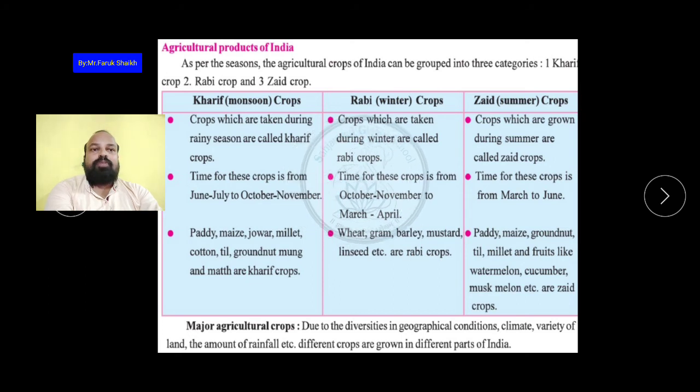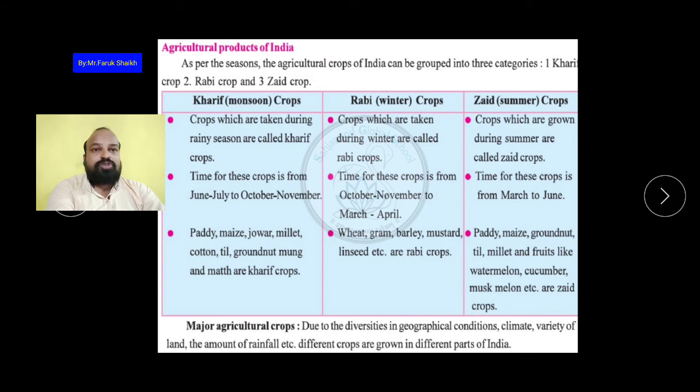Now the time of these crops. So what is the monsoon season? We experience in India monsoon season from June, July to October, November. यानी कि जून जुलाई अक्टूबर नवंबर हम रेनी सीजन एक्सपीरियंस करते हैं. That is why the time of these crops is from June July to October November.